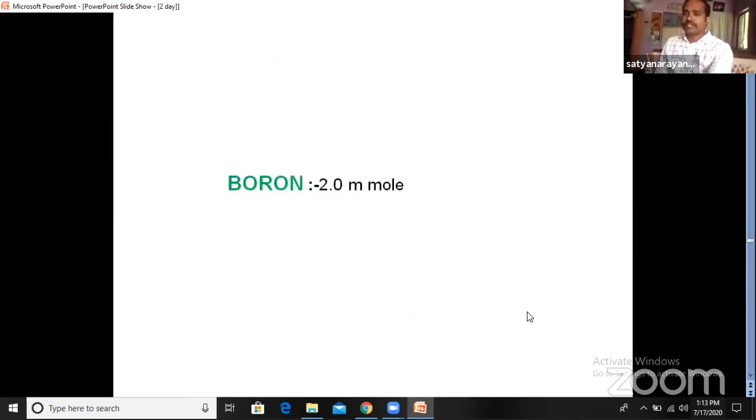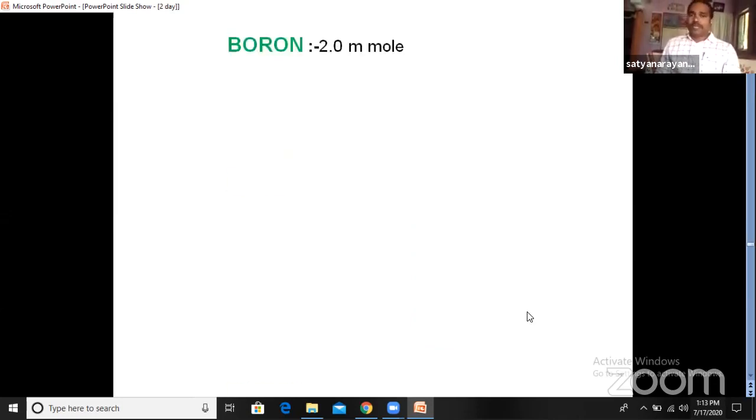Then we go for another element, boron. Boron is observed in various forms. Two special forms are there for boron, and it is required at 2 millimole per kg of the dry matter. It is observed as two ions, BO3 minus and B4O7 minus 2, called borate and tetraborate. In these two forms, the plant absorbs boron.